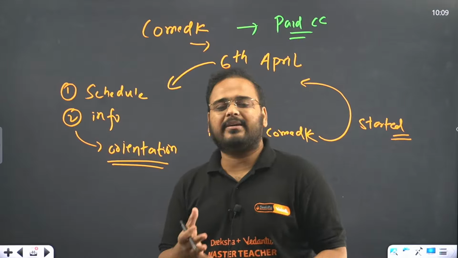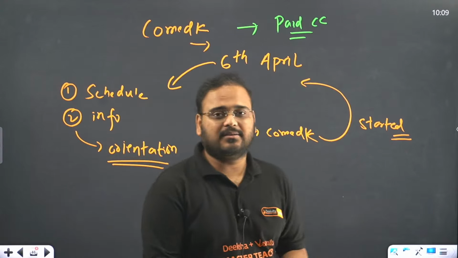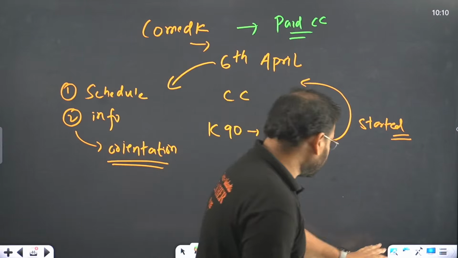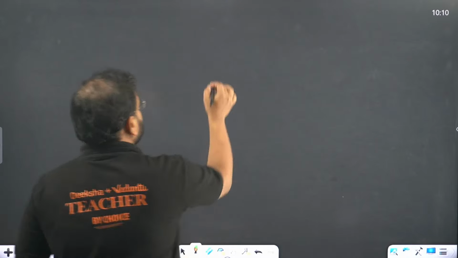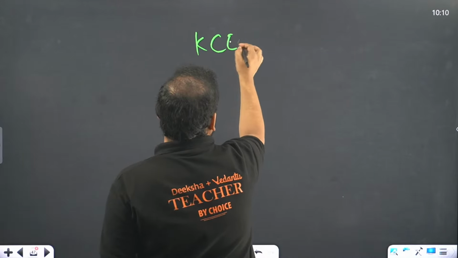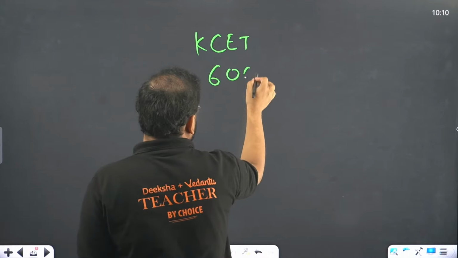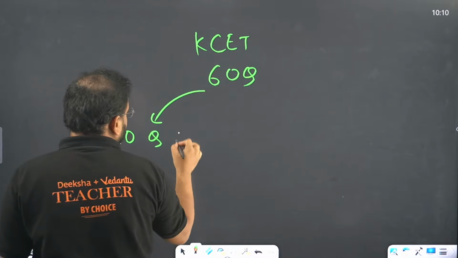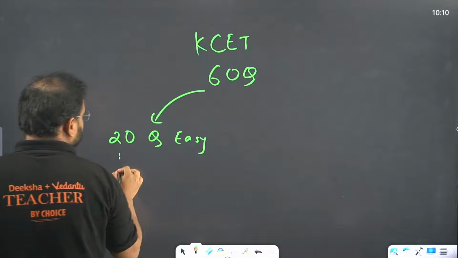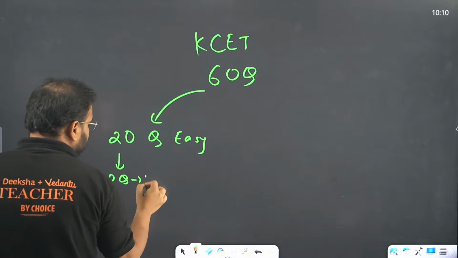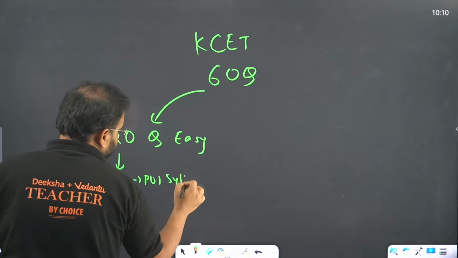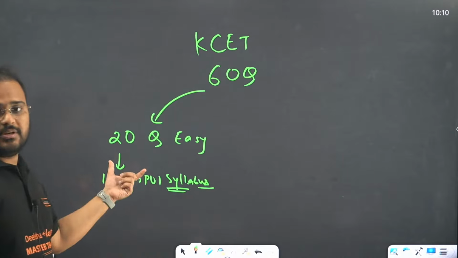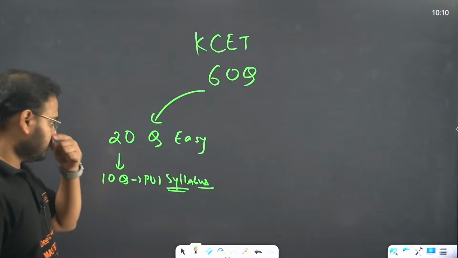KCET, look, if you look at the last 5 years' pattern, they don't want to trouble you a lot. As I keep mentioning to all of you, this is how KCET works. Especially for mathematics, I can say, out of 60 questions, 20 questions are very easy, but out of these 20 questions, close to 10 questions are from just the PU1 syllabus. So these are very easy questions, but you should know the syllabus of PU1 also.